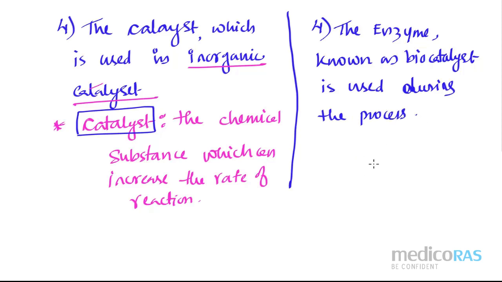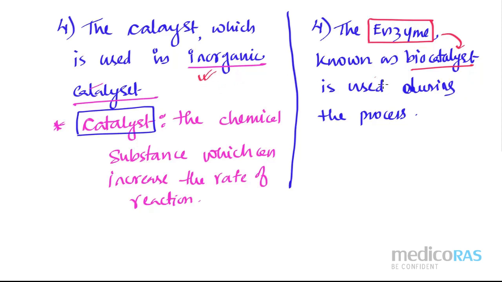So I hope everyone now understood that this enzyme we can never extract outside. Because of that, if the concept of enzyme is there, then it must be the biocatalyst, which is only present inside the living organism. But if we are considering catalyst, that catalyst may be inorganic also, and that may be present outside.